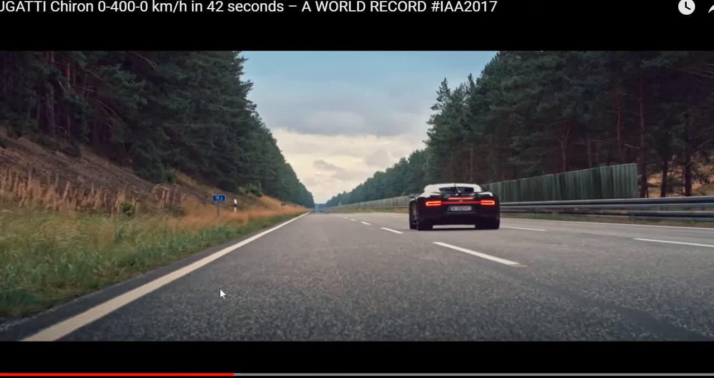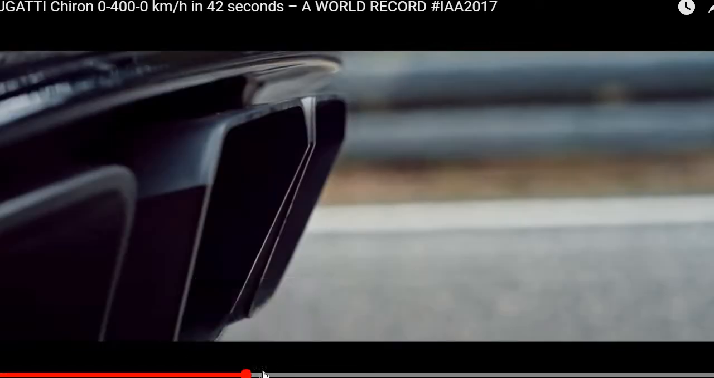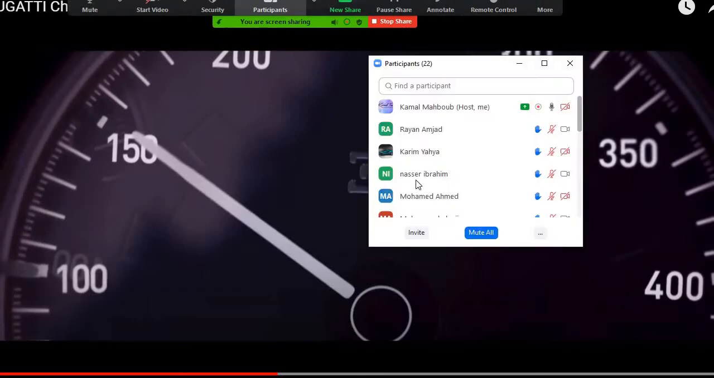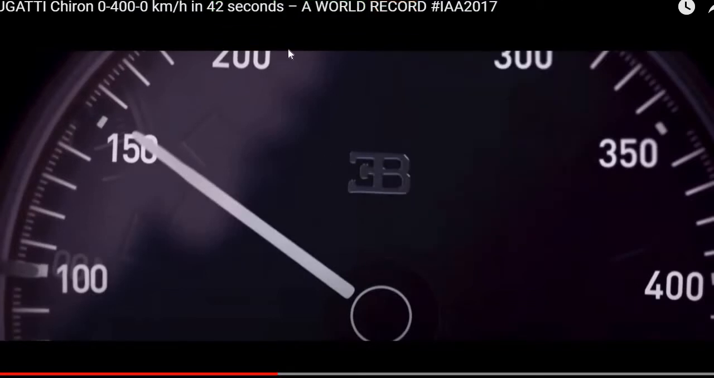Now let me ask you the last question. What does this number mean? You can see the numbers here, guys: 150, 20, 200, 300, 350, 400. What do these numbers mean, guys? Does anyone know? Give me your answer. Now this one here is the meaning of speed. You can see how much speed this car has.